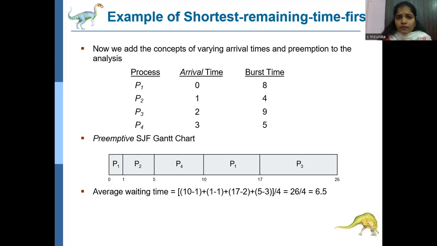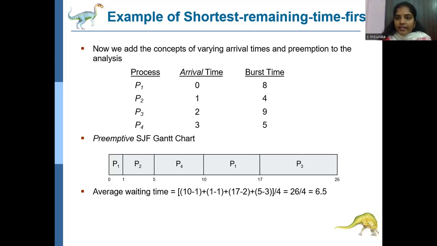But it has 8 milliseconds and we have a very small burst time for the process P2. But the arrival time of P1 is very small. So in shortest remaining time first, we have to reduce the burst time by 1 unit of time for the P1 process. That means 8 will become 7. At 1 millisecond, the burst time is reduced for 1 millisecond. That is the shortest remaining time first.